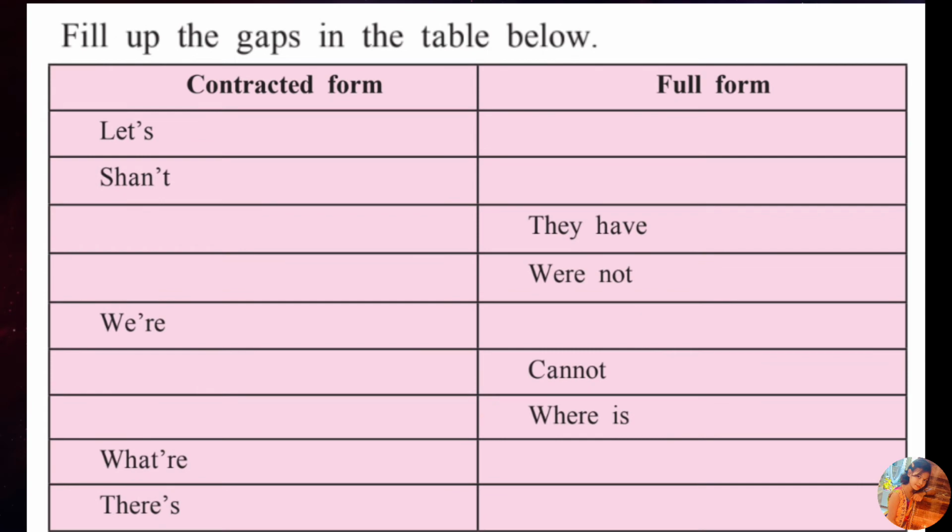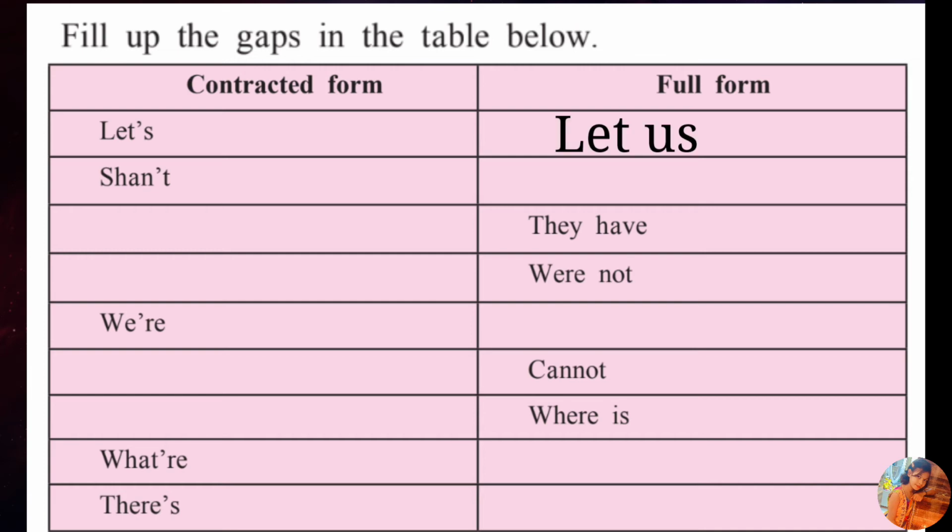Fill up the gaps in the table below. Here are two columns. First is contracted form and second is full form. And we have to fill the gaps in the whole table. There are also gaps in contracted form and full form. So let's fill the gaps. First contracted form is let's and in the full form it becomes let us. So the fill up is let us.